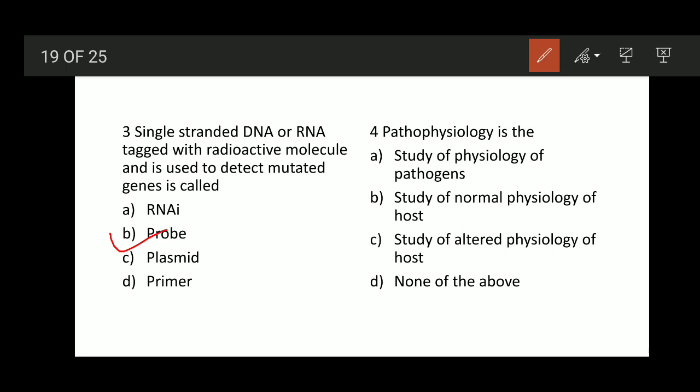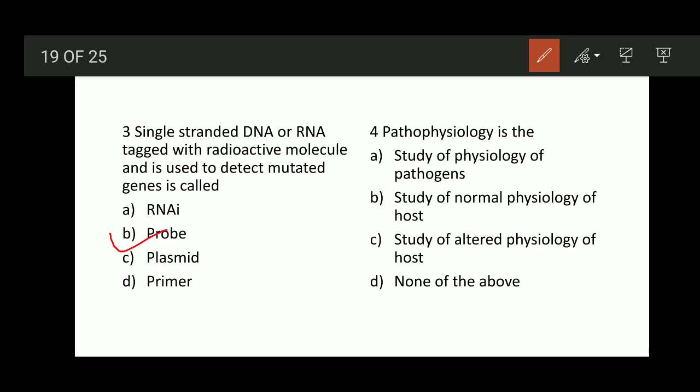Pathophysiology is the study of physiology of pathogens, the study of normal physiology of host, or the study of altered physiology of host. Option D, none of the above. Option A, study of physiology of pathogens. No, the study of physiology of pathogens is also called physiology only, not pathophysiology.